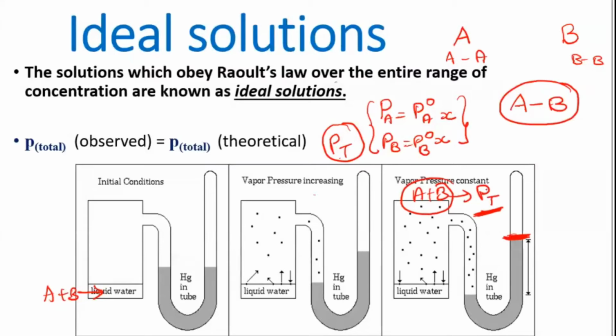Then you will get an observed value, that is your experimental value. Then you have to match it with whatever you have calculated, and you will see there is almost a similarity. Any solution cannot be perfectly ideal; 100% ideality you cannot expect, because two liquids can't behave in a similar fashion. But almost nearing ideal behavior you will be able to see, almost a similar value. So that's the ideal case. Then what are the other properties you find in this ideal solution?